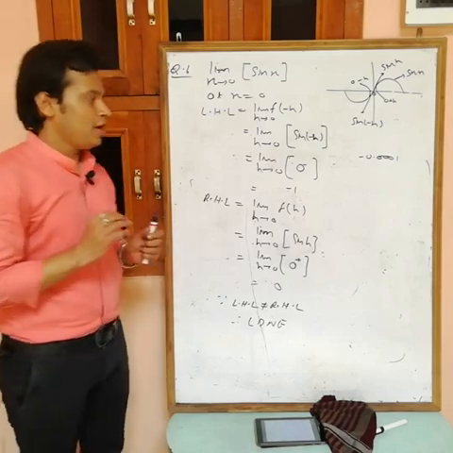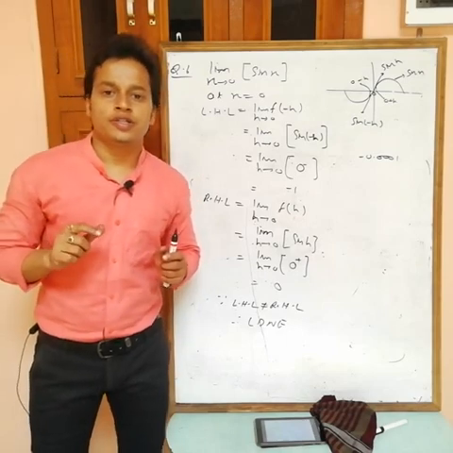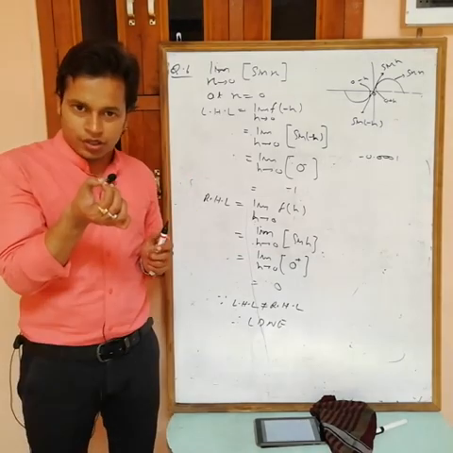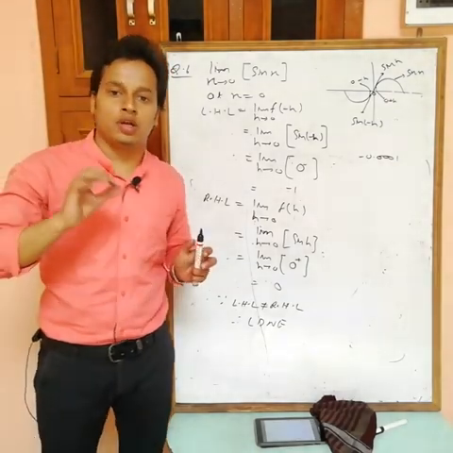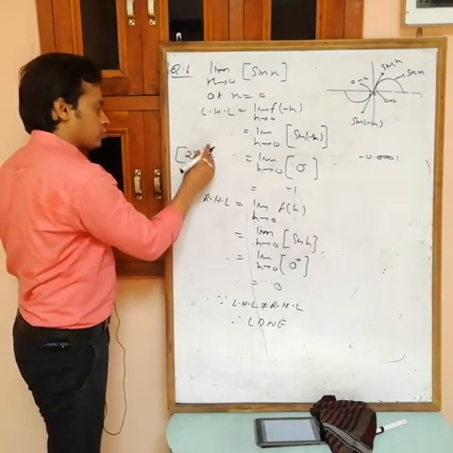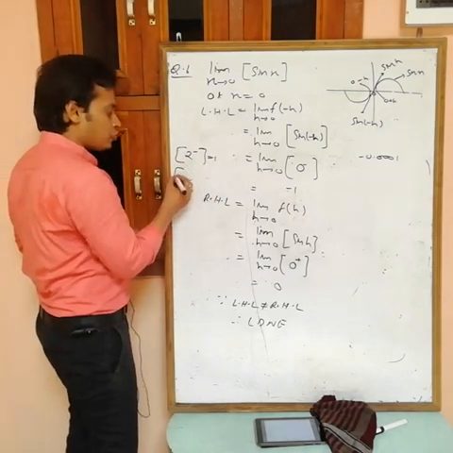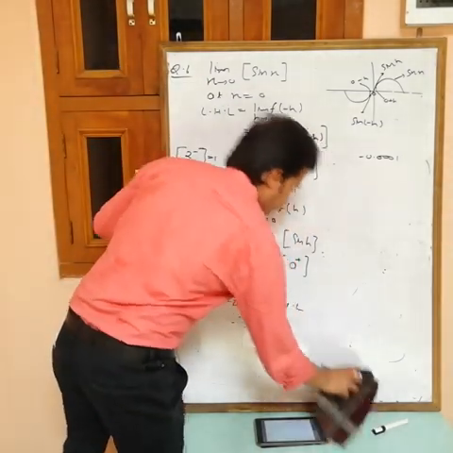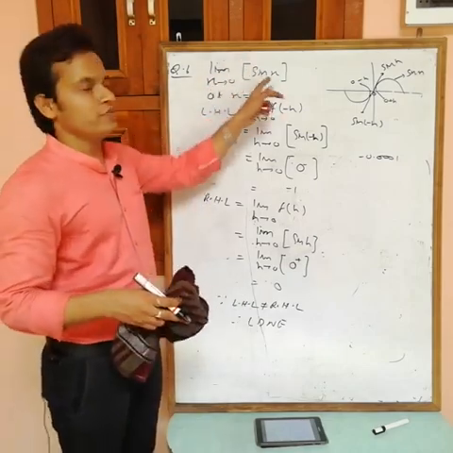Now in greatest integer, if you have any value which is just less than 0, then the value of that greatest integer is minus 1. If just greater than 0, then 0. If just less than 1, then the value of greatest integer is 0. If just greater than 1, then the value of greatest integer is 1. If you have any value just less than 2, it means 1.9999, then the greatest integer is 1. And if just greater than 2, then 2. Like this one. Actually, at x equals 0, this becomes sine 0, an integer now.